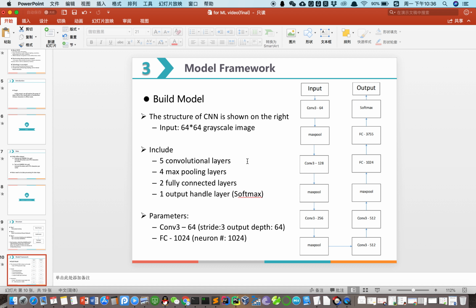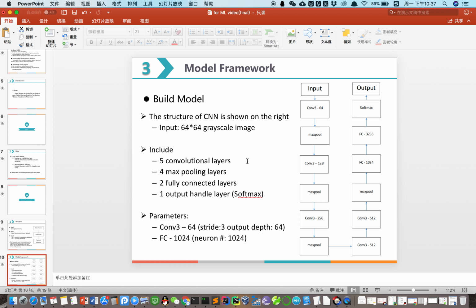In addition, this layer makes use of all neurons, and this helps to improve the correctness of the final output. This project uses two fully connected layers. The first one has 1024 neurons, while the second one has 3755 neurons.